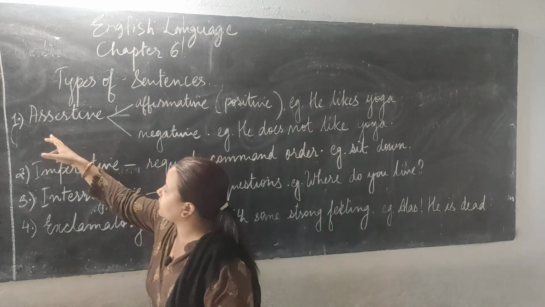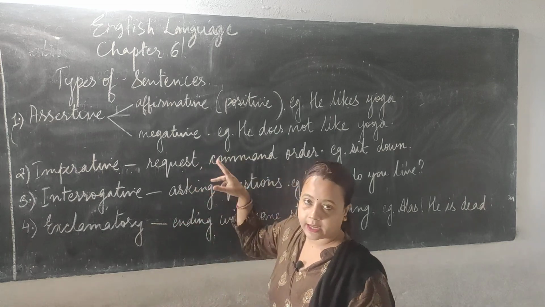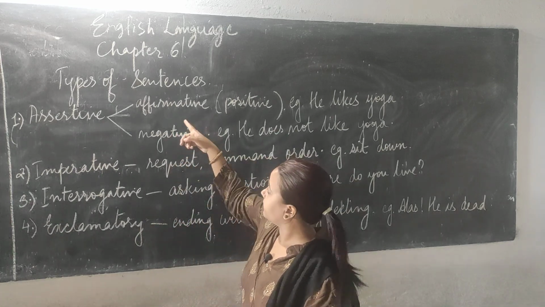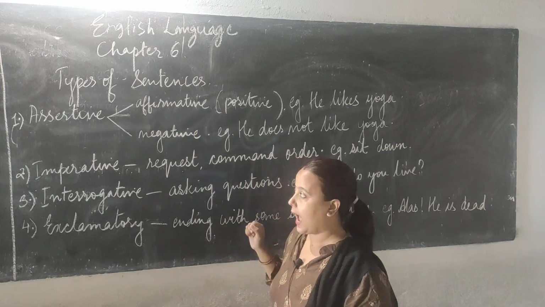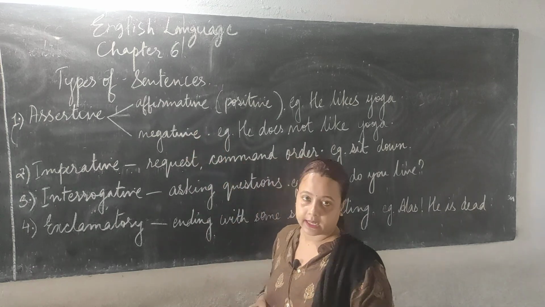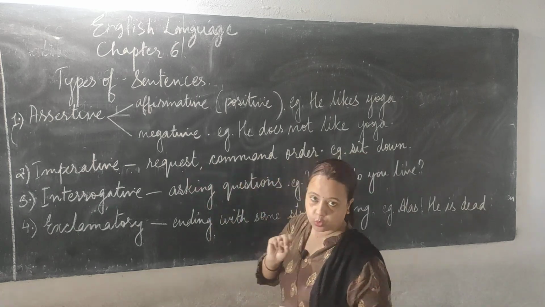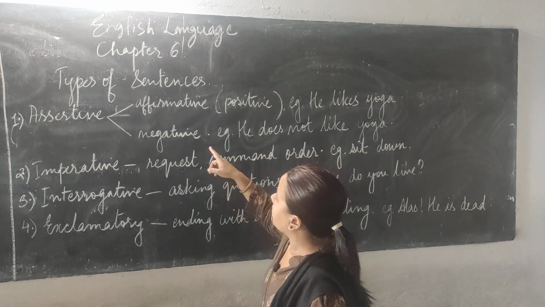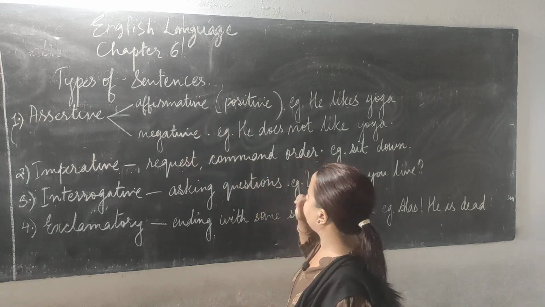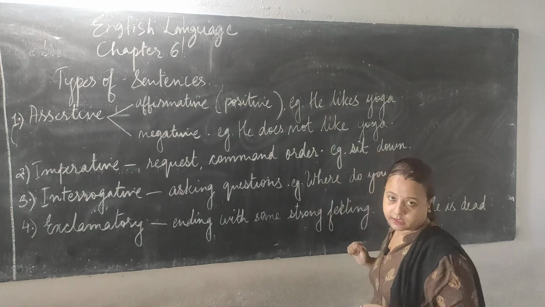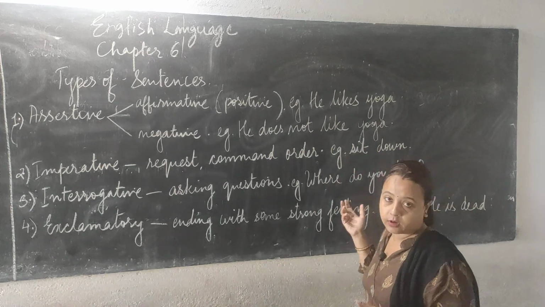Now this assertive sentence is also categorized into 2, which are affirmative and negative. Affirmative means the positive sentences and negative means the negative sentences. An example for an affirmative sentence is: he likes yoga. You can see this is a positive sentence because it doesn't have no, never, not.